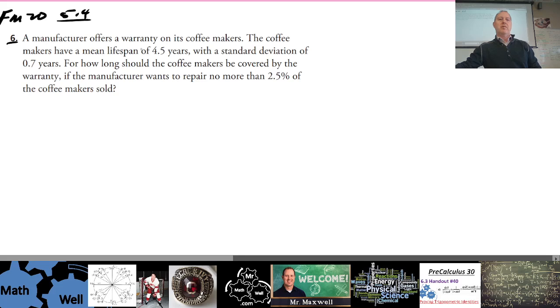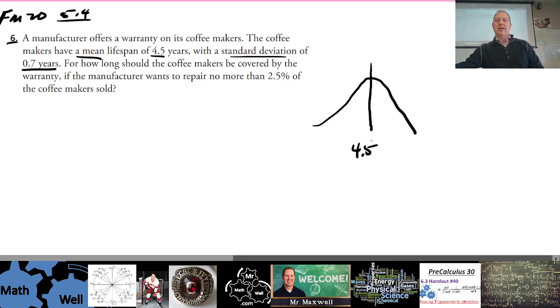So the coffee makers have a mean lifespan, so the average is 4.5 years, with a standard deviation of 0.7 years, okay? So most of their coffee makers, the average is 4.5 years, some less, some more. The standard deviation is 0.7. So assuming this is normally distributed, then we have an average right here of 4.5. So you don't have to draw this, but I'm just trying to let you know kind of what this is shaping up to be. 0.7 is a standard deviation.